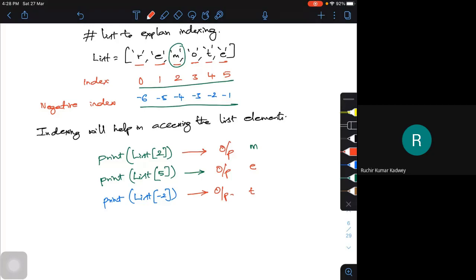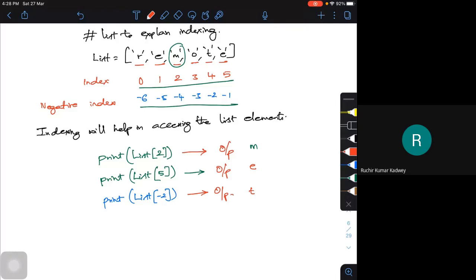The rightmost element is going to be assigned -1. The subsequent one is -2. So that element is T, and my output is T. That's how the indexing will work, positive indexing and negative indexing. So when we run the program, this is how it will work.